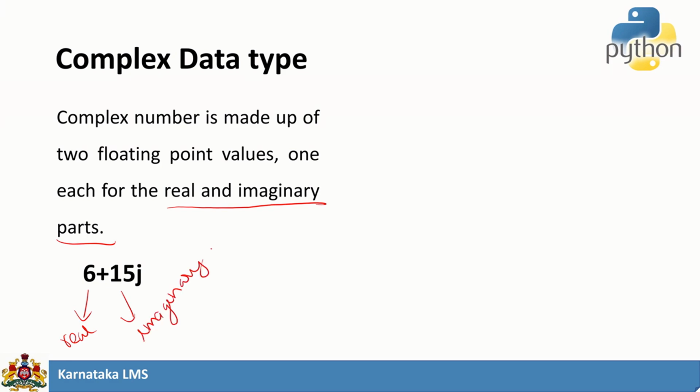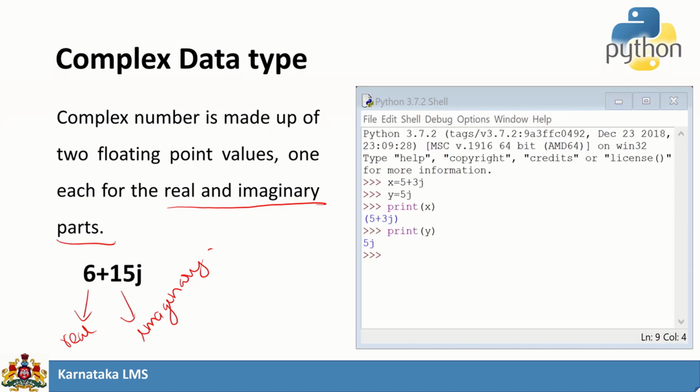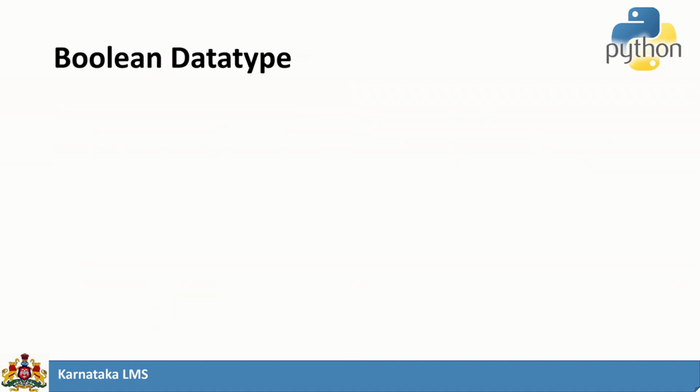This can be stored in a complex data type. Consider this example. We have x and y, both assigned complex values, that is x is equal to 5 plus 3j. When you try to print it, you get 5 plus 3j. This is how we use the complex data type in Python.